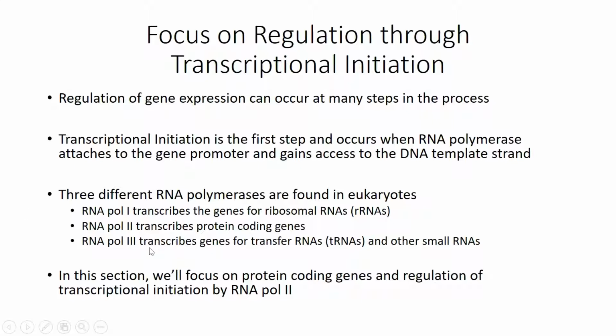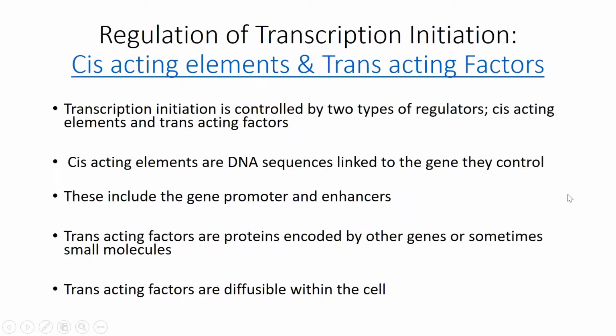RNA polymerase 3 transcribes genes for tRNAs and other small RNAs, also non-coding RNAs. They take part in translation. We are going to focus on RNA polymerase 2 transcribed genes. These are the protein coding genes.